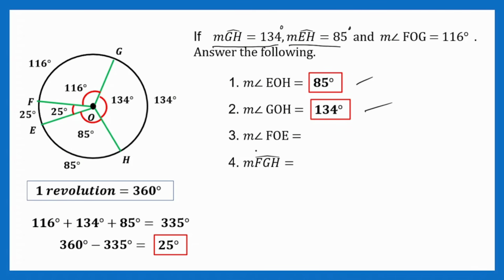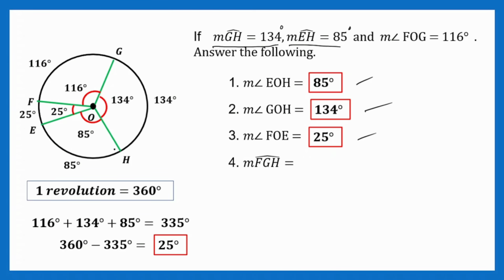Next, number 3. Measure of angle FOE. Angle ulit. Angle F, O, and E. Ito yung sinolve natin. So, that is 25 degrees. So, di ba madali kapag nasolve mo na lahat? Tingin at sulat ka na lang. Pero dito naman sa number 4, so syempre, baka may solving. Let's see. Baka mag-solve tayo.